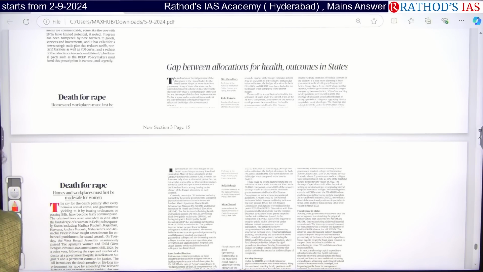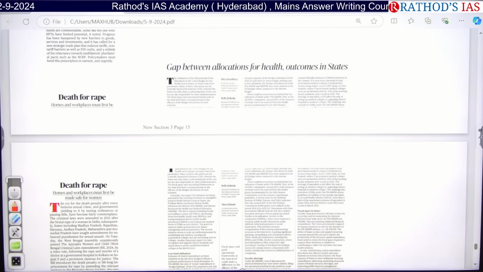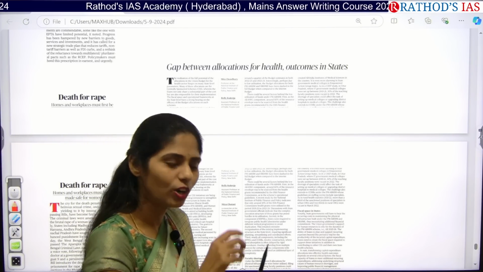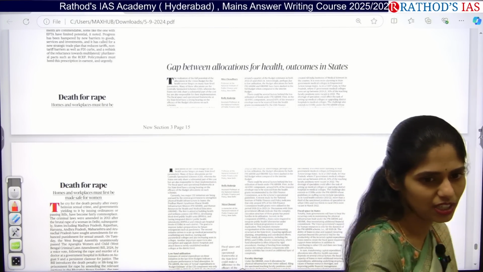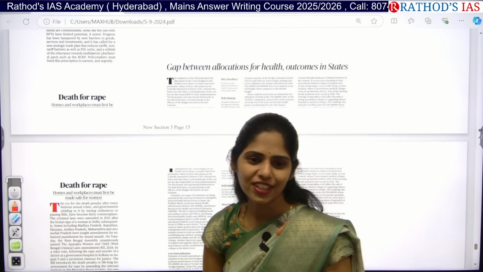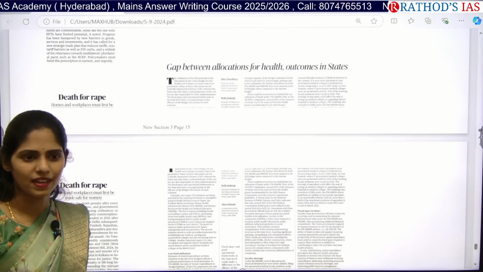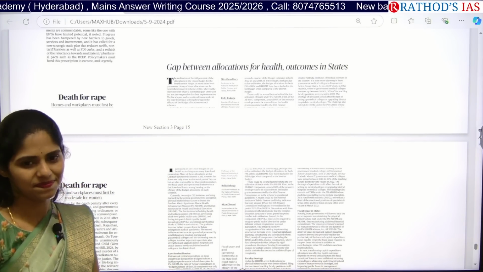I gave you this work earlier, I think. Actually this article is saying that there is very little spending on health in our country, and because of this we are having very poor health outcomes. So are you in a condition to say what measures can be taken? That is what is given here.